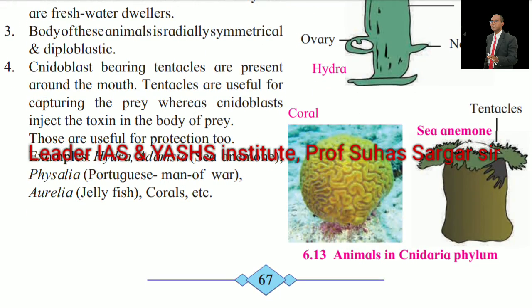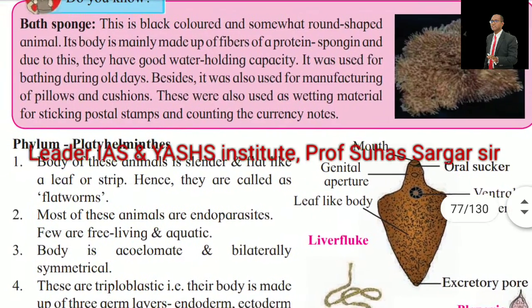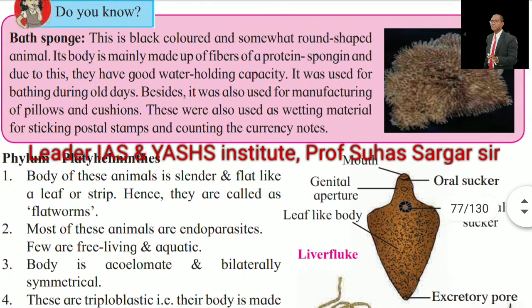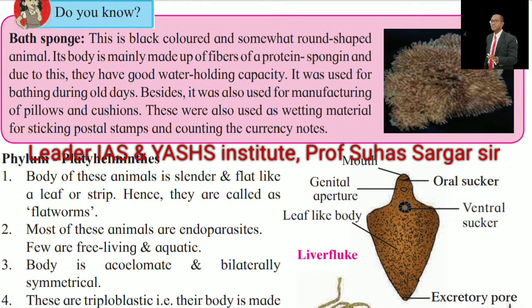Animals in Cnidaria phylum. Do you know the bath sponge is a black colored and somewhat round shaped animal. Its body is mainly made up of the fiber of protein, spongin, and due to this, they have good water holding capacity. It was used for bathing during old days. Besides, it was also used for manufacturing of pillows and cushions. These were also used as a wetting material for sticking postal stamps and counting the currency notes.